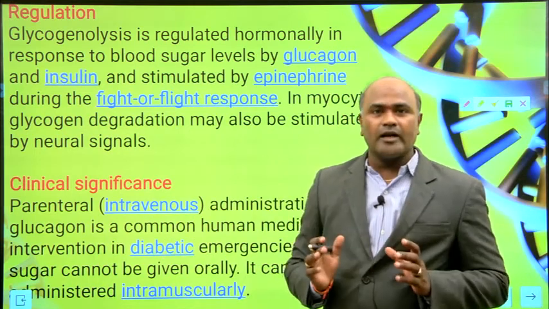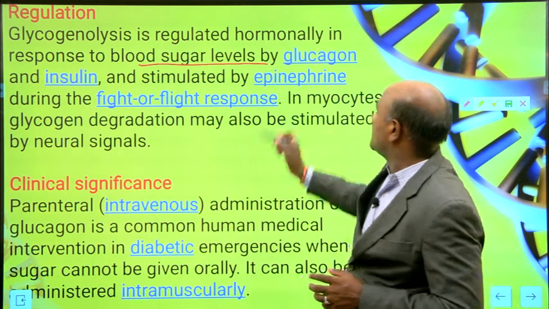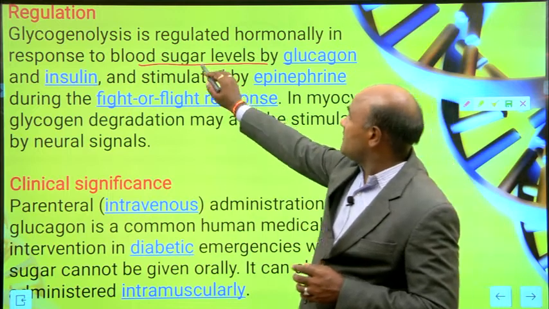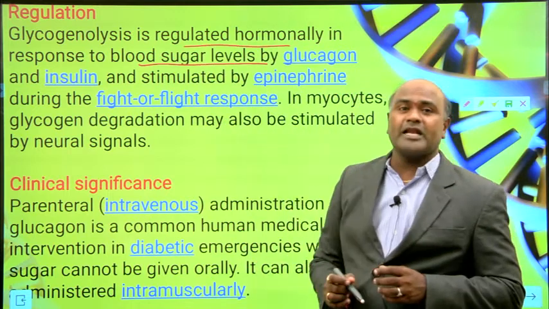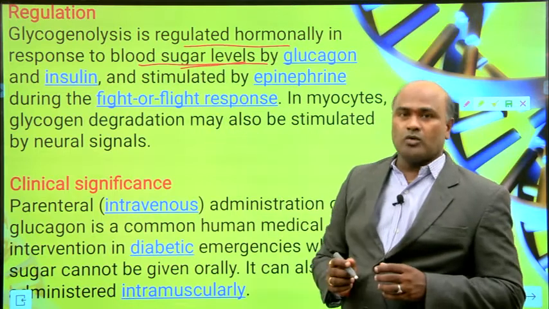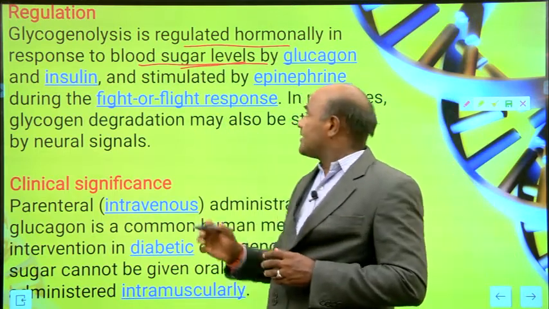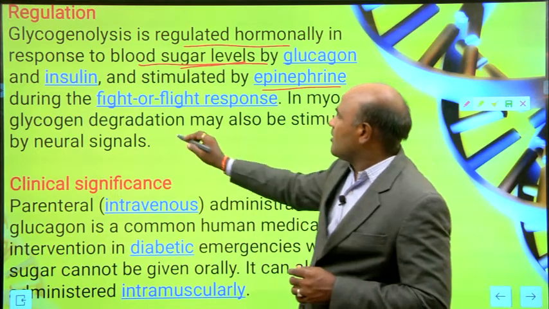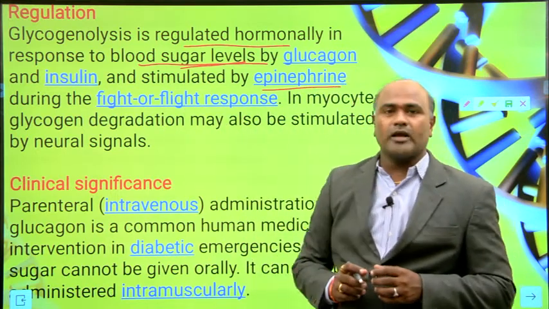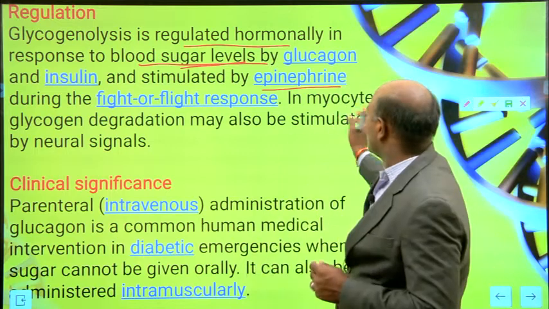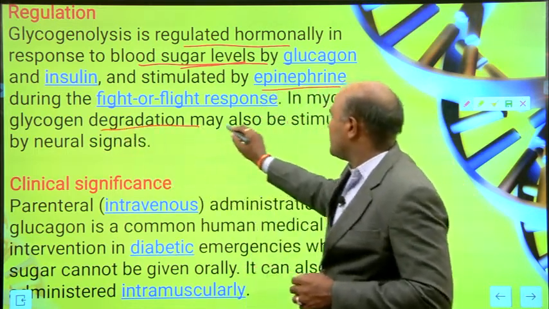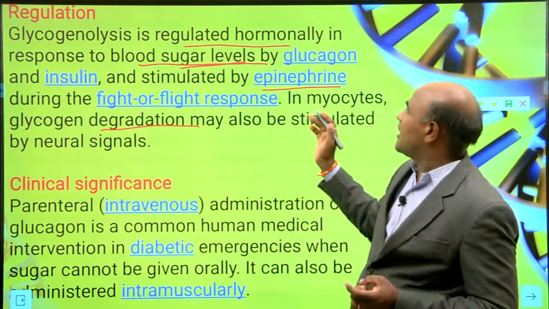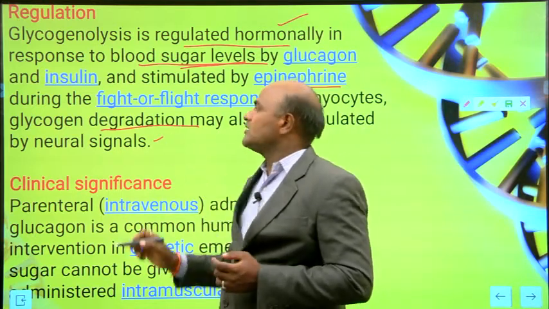Glycogenolysis is regulated hormonally in response to blood sugar levels by glucagon and insulin, and stimulated by epinephrine during the fight or flight response. In myocytes, glycogen degradation may also be stimulated by neuronal signals. So, glycogenolysis is regulated by hormonal or neuronal signals.